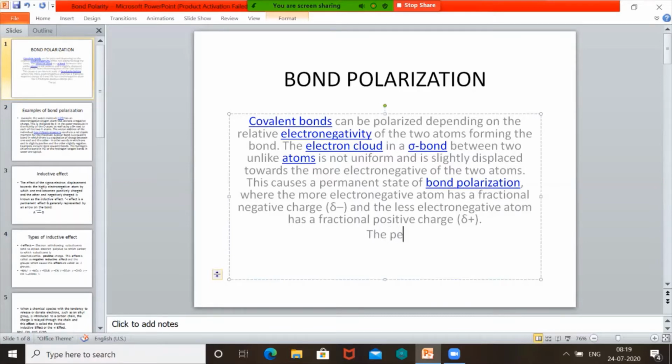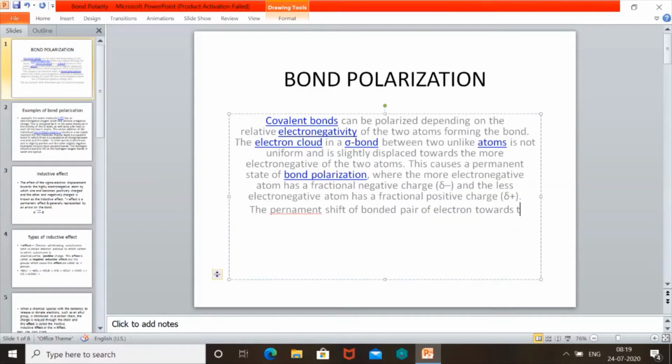The permanent shift of bonded pair of electrons towards the more electronegative atom is known as bond polarization.